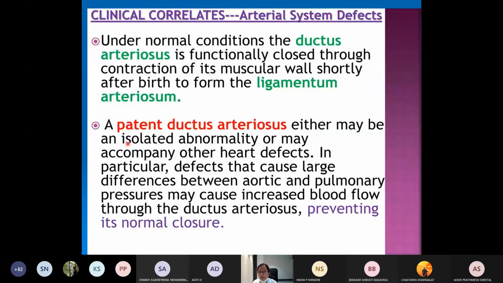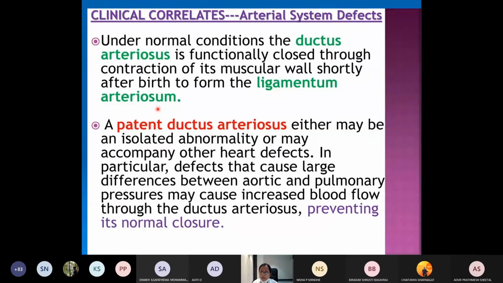So what is this patent ductus arteriosus? What we have told, the ductus arteriosus, which is shunting the blood from the aorta to the left dorsal aorta in the fetal life, usually under normal conditions it will functionally first close due to the contraction of the muscle wall immediately after delivery, after the birth, but anatomically it will close after around 3 to 4 months due to the thickening of the walls of the artery. So that will remain as something called as the ligamentum arteriosum, which we have told, which will connect the undersurface of the arch of the aorta to the pulmonary artery.